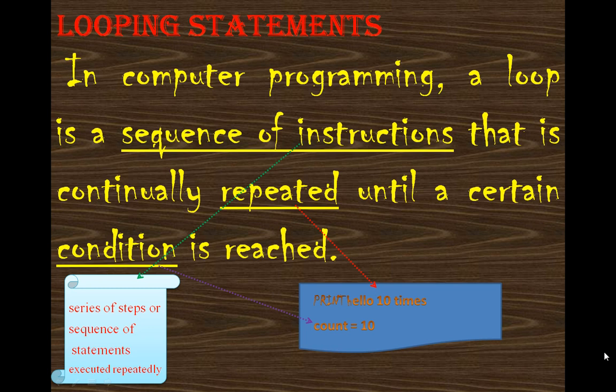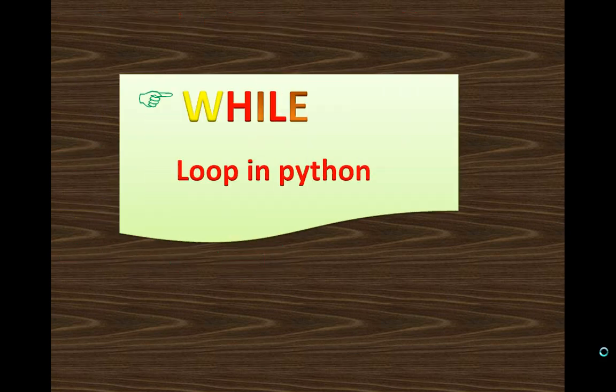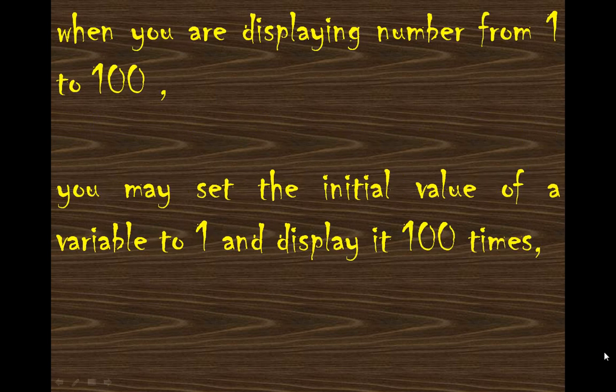From the types of looping statements we have discussed the for loop. Now this is the while loop which we are going to discuss in detail. So what is a while loop? A while loop is used for executing a block of statements repeatedly until a condition is satisfied. That means as long as the condition is true, the statement is executed, and when the condition becomes false, the iteration of the loop gets stopped.